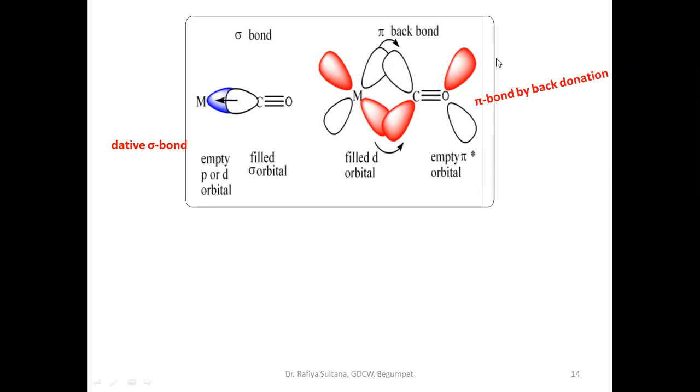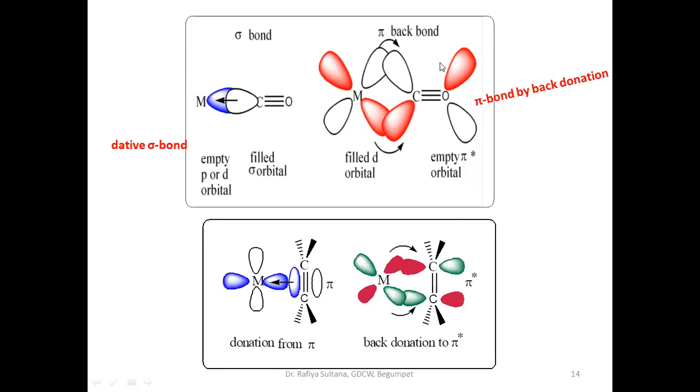This is about bonding between metal and carbonyl. There are two types of bonds, the sigma bond and the pi back bond. This is a sigma bond. This is the back bond, d pi overlap, not pi pi. This is d pi overlap. From the d orbital of the metal atom, it is giving two electrons to the empty pi orbital. Therefore, it is a d pi back donation to pi star.